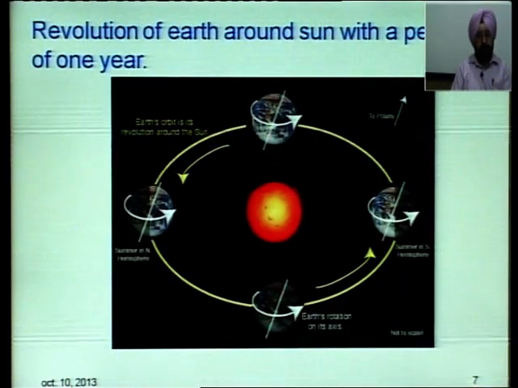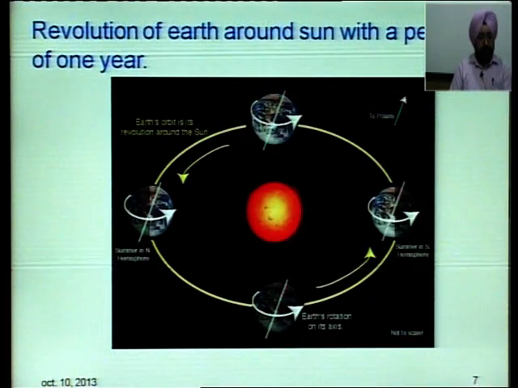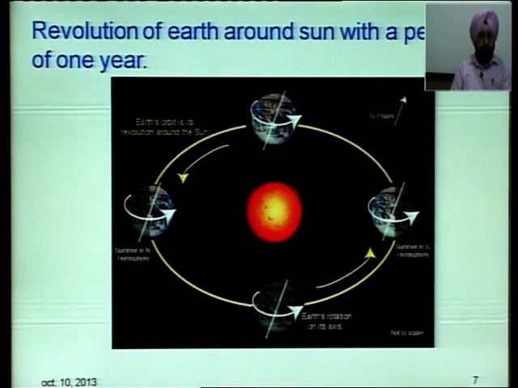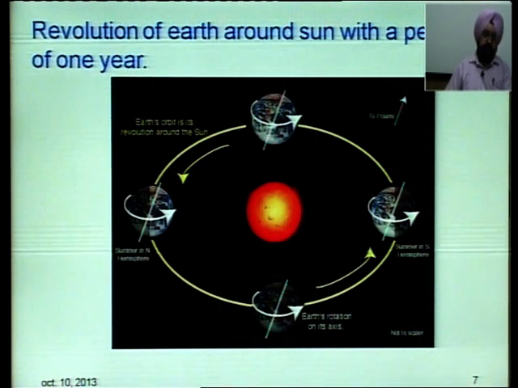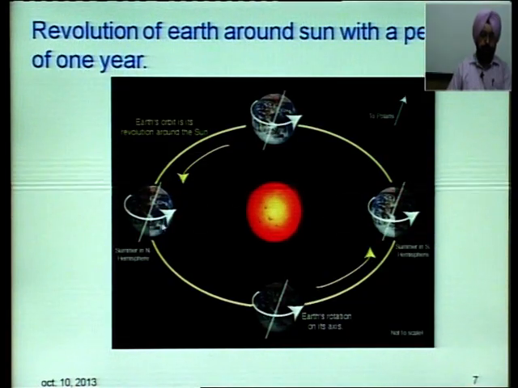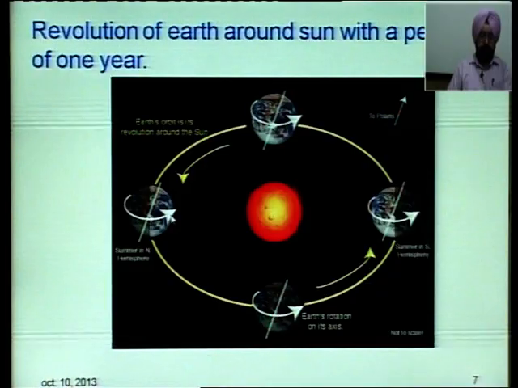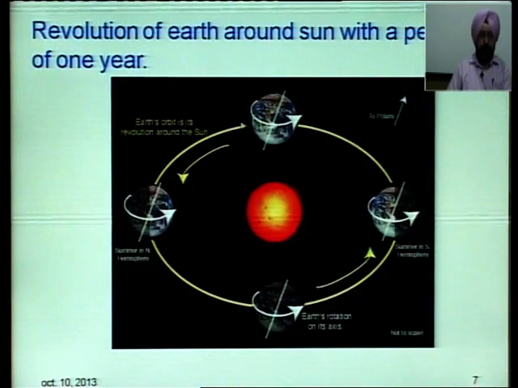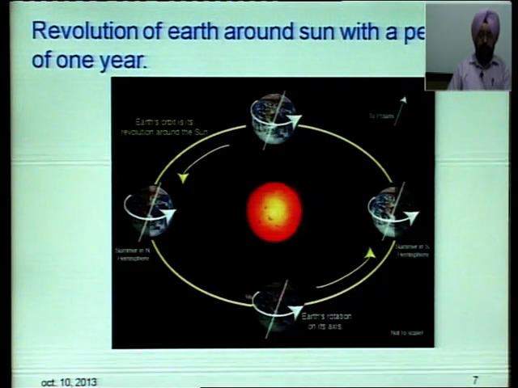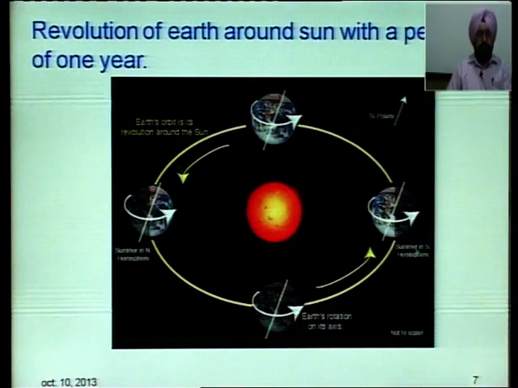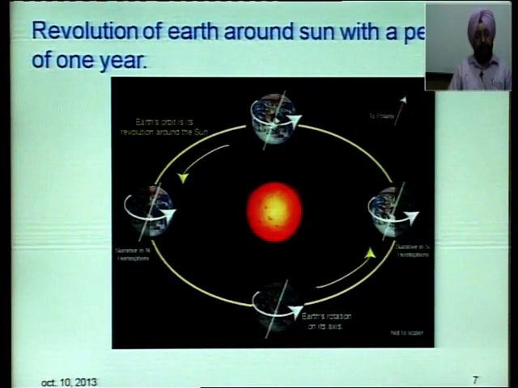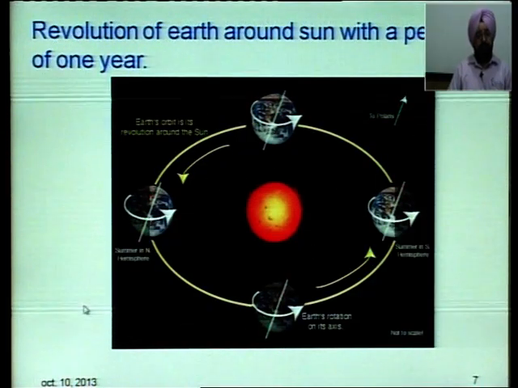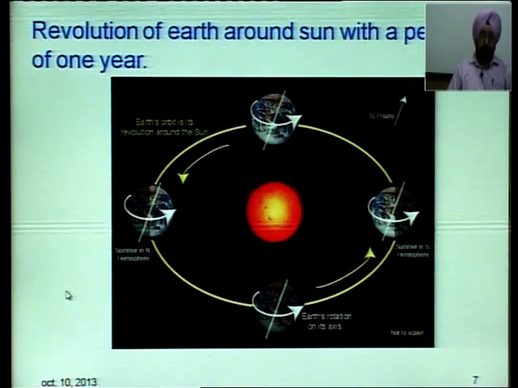Revolution of earth around the sun, you know, earth revolves around the sun and takes a time of 1 year. After every year it comes back to its original position. Like here you have summer in the northern hemisphere, here you have summer in southern hemisphere. So this is Earth's orbit. Earth is revolving around the sun. And each position will come again after 1 year, after earth revolves. After every year it comes back to its original position. Means this is also a periodic motion.